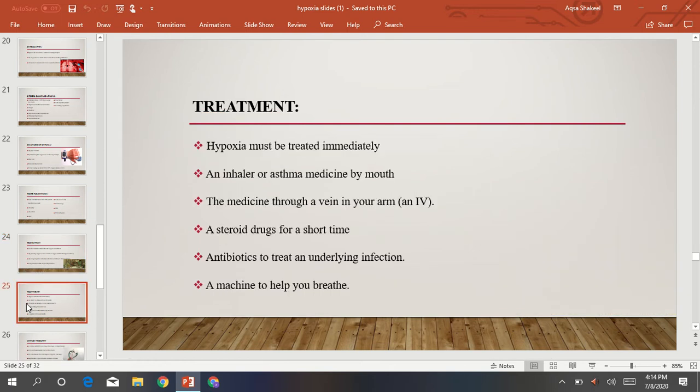Okay, next is the treatment. Hypoxia must be treated immediately. There are many types of treatment for hypoxia, like an inhaler or asthma medicine by mouth. We can also give an injection or medicine through a vein by IV. A steroid drug may also be used for a short time. We also use antibiotics to treat the underlying infection, and sometimes a machine is also used that helps the patient to breathe.